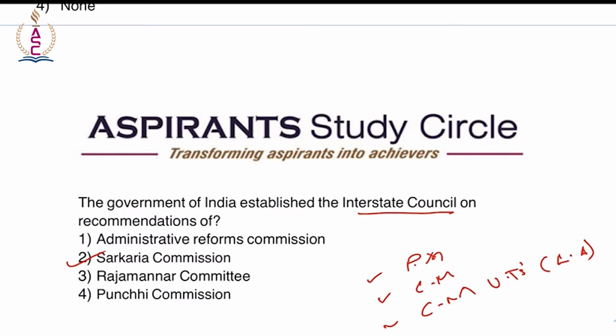So if a territory is not having a legislative assembly, then its administrator will be a member. Then the governors of states under President's rule, and six central cabinet ministers, including the home minister, to be nominated by the Prime Minister. So just have a look at the members of the Interstate Council.